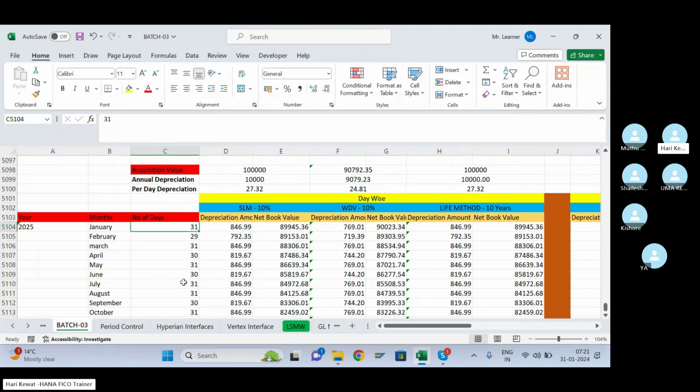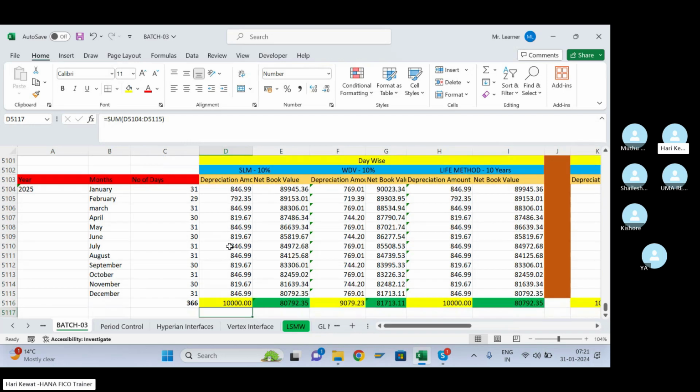For each month, how do we calculate January month depreciation? Per day depreciation multiplied by number of days, this much is coming. For February month depreciation, the same. For March month, per day depreciation multiplied by number of days, it came. Likewise you have to calculate the depreciation for every month, and this is the total depreciation for 2025.